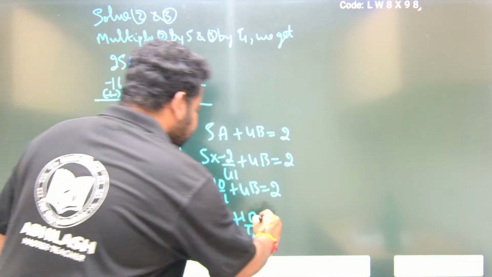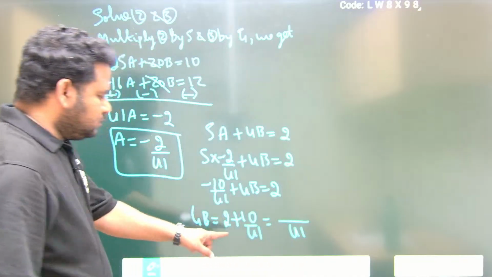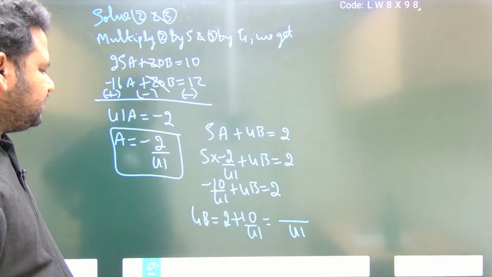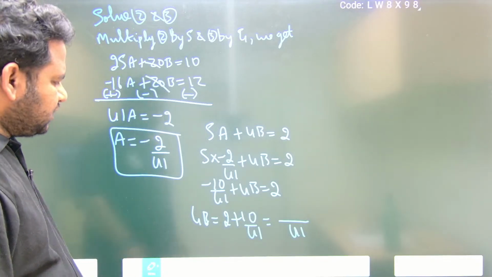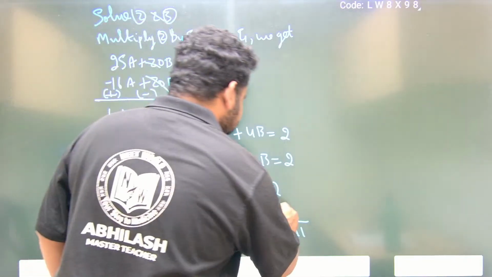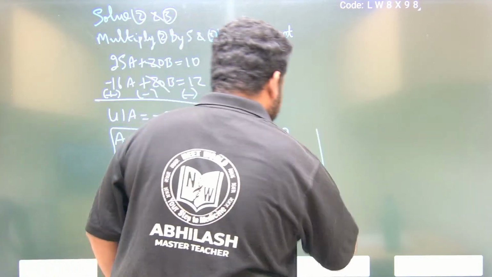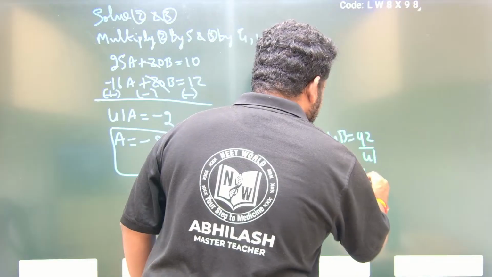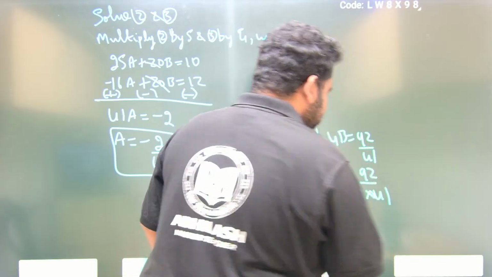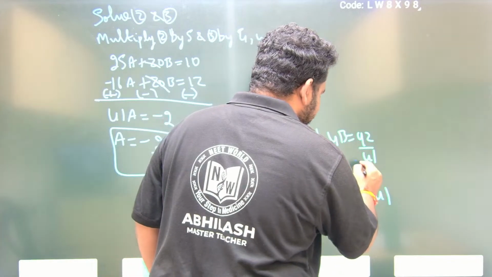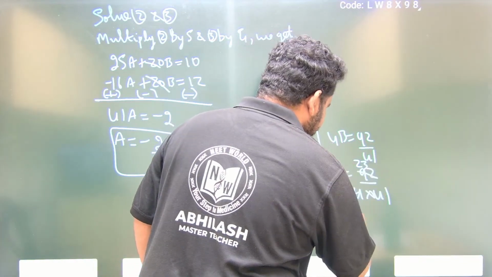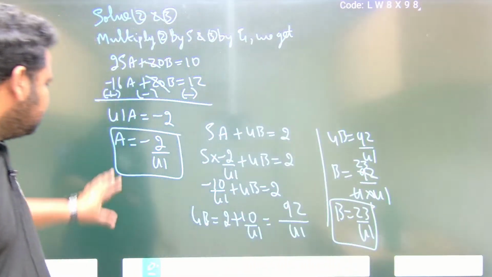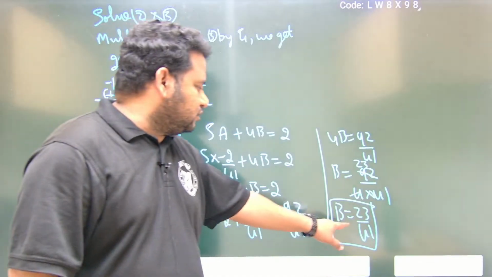If I take the LCM, this will become 41. 2 into 41 is 82, and 82 plus 10 is 92. So 4b is equal to 92 by 41, so b will be equal to 92 by 4 into 41. I can cancel this: 4 1s are 4, 4 2s are 8, 4 3s are 12. So b will be equal to 23 by 41. So we got the values: a is equal to minus 2 by 41, and b is equal to 23 by 41.